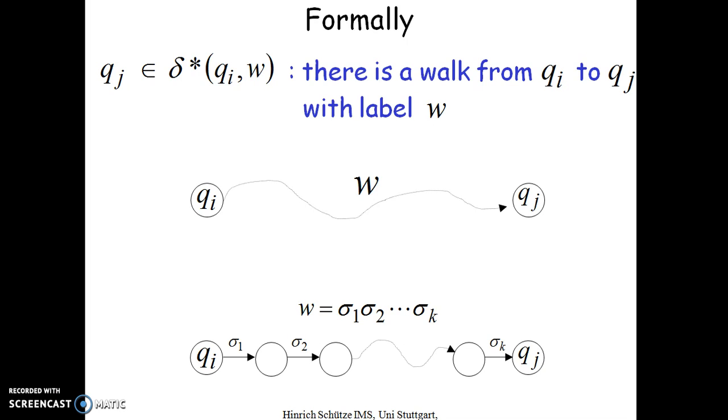Formally, we represent this as a walk from Qi to Qj with the label W. This definition we have already seen for DFA. The only difference is in the transition function, where I can have more than one state on reading the same input symbol.